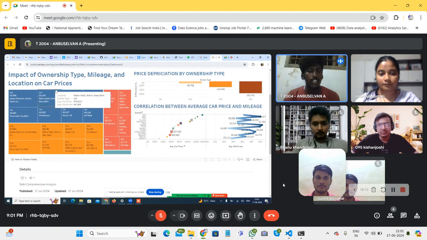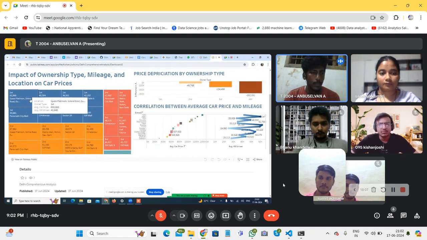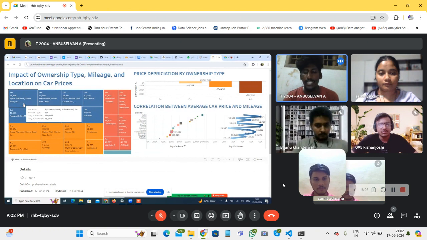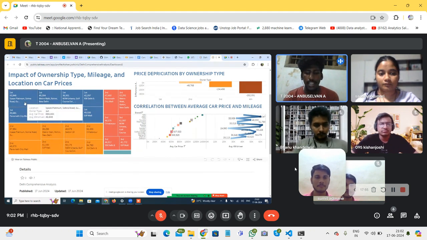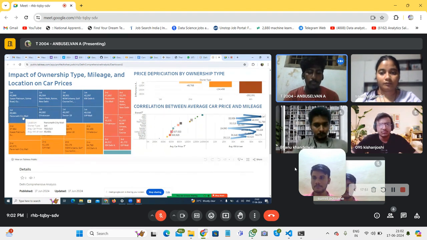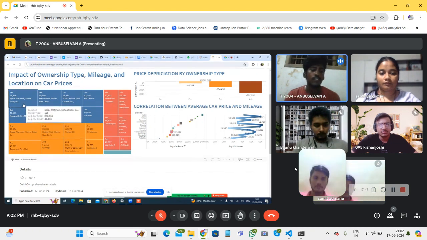We are seeing with this chart the ownership and the kilometers driven for the specific location of the Delhi region. This data categorizes ownership types into first, second, and third. This indicates the number of times a car has been owned, which potentially influences the price and the depreciation of the car.